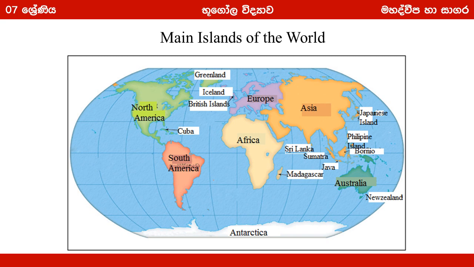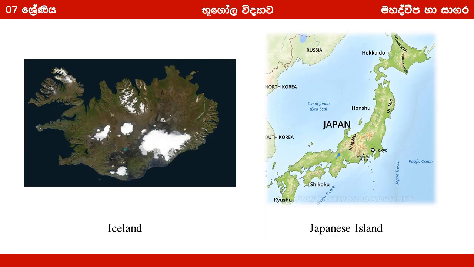You can refer to the atlas and find many more islands. Some islands are isolated like Iceland and Sri Lanka. And some islands are a group of islands like Japanese islands and the Maldives islands. So we call them an archipelago. So you see in the Japanese islands there are 3 main islands: Kyushu, Shikoku and Honshu.